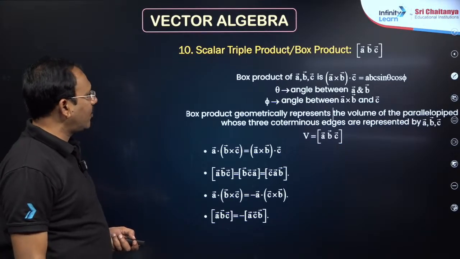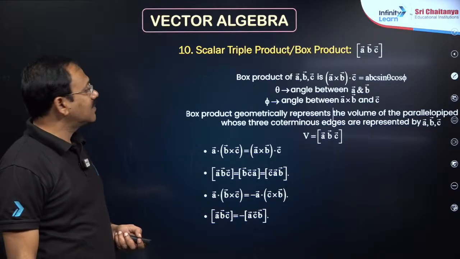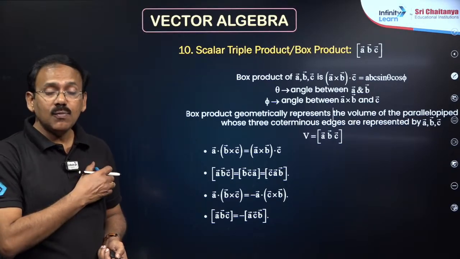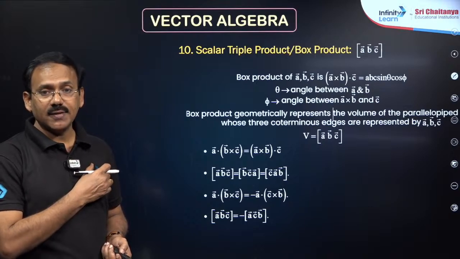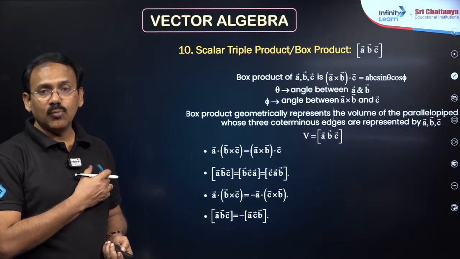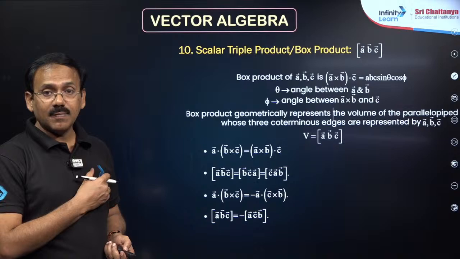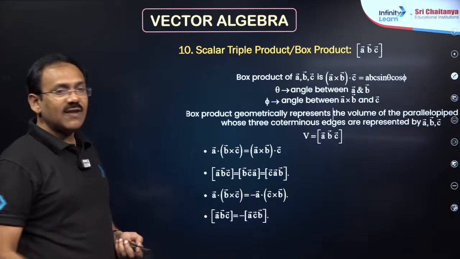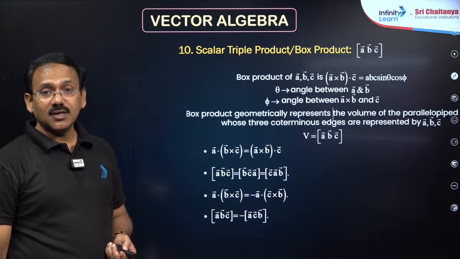Reciprocal system is not important, scalar product is important. Box ABC helps you find the volume of a tetrahedron, which is 1/6 of box ABC. The volume of a cuboid, a rectangular parallelepiped, is box ABC; modulus you have to take. These two are very very important. Box is nothing but a determinant.